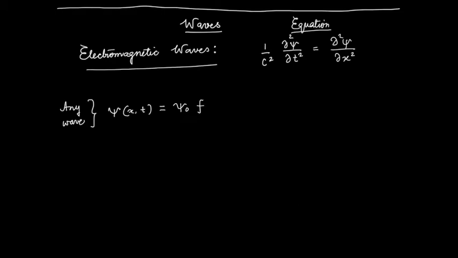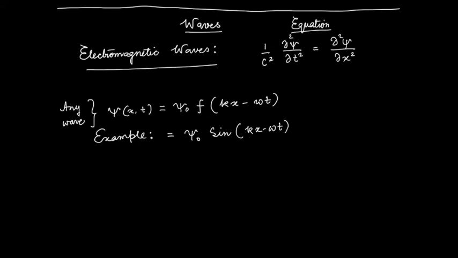So any wave depends on some k times x minus some omega times t. One particular example we saw, which is essentially what we have in the back of our mind if we call it a wave, is sine of kx minus omega t.